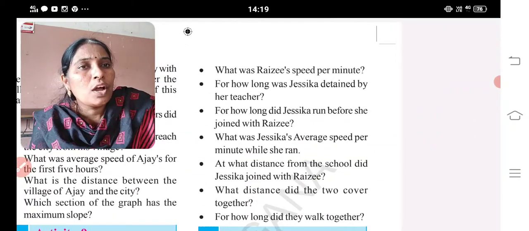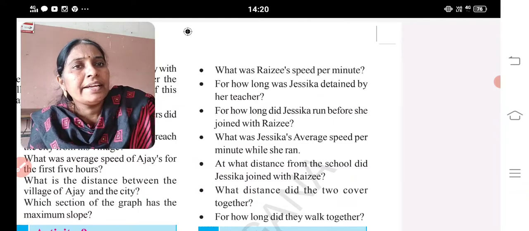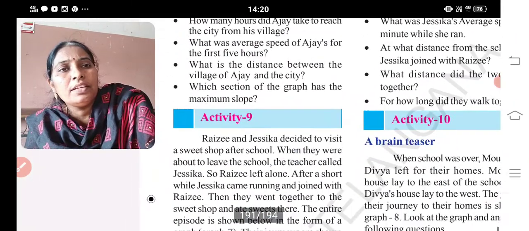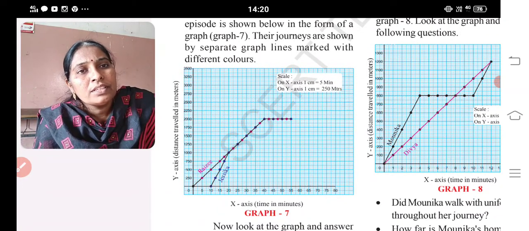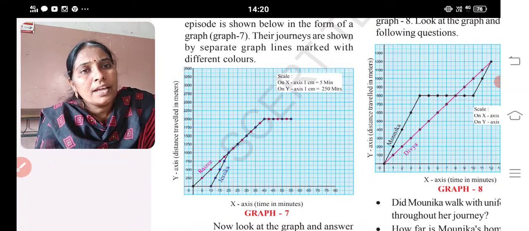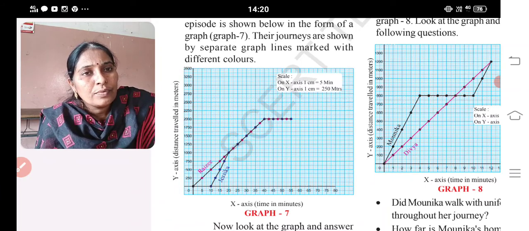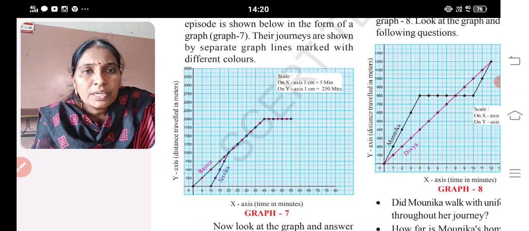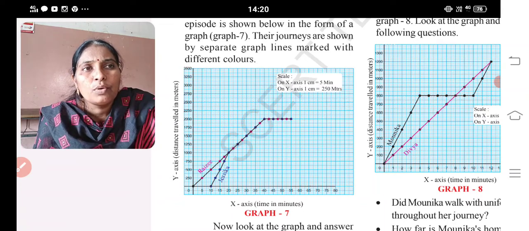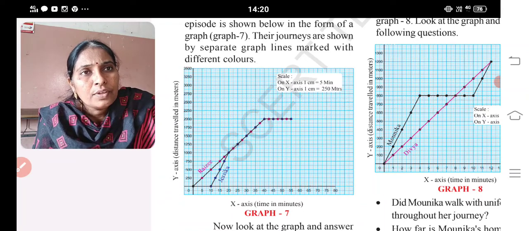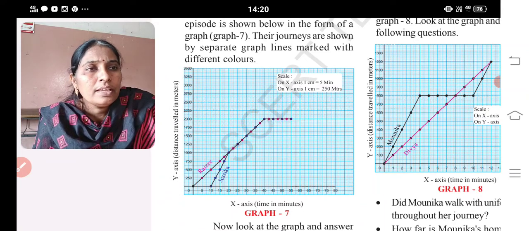How long was Jessica detained by her teacher? So when Jessica joined at 100 meters, what is that time? It is 15 minutes. So for 15 minutes, Jessica was a little bit late compared to Razia, because Jessica was called by the teacher and she was asking something about that. So by seeing the graph, you can answer all the questions.